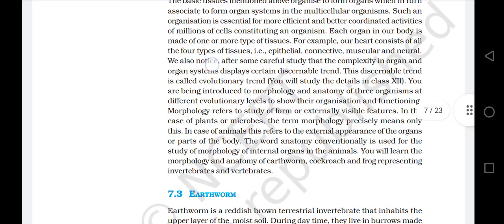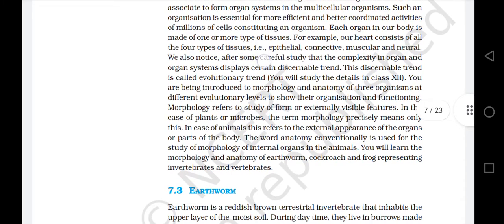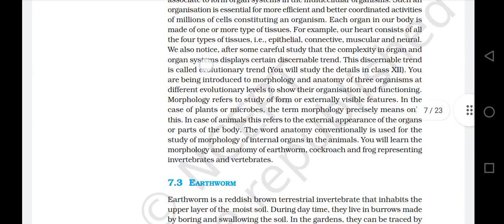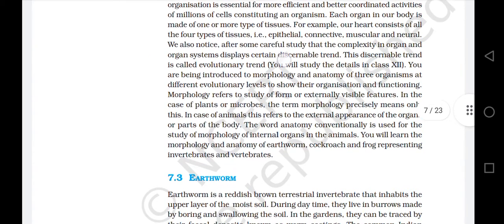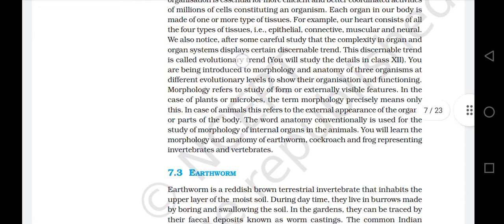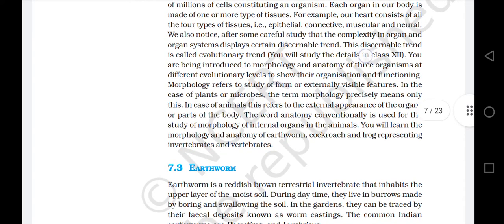We also notice after some careful study that the complexity in organ and organ systems displays a certain discernible trend. This discernible trend is called evolutionary trend. You will study the detail in class 12.